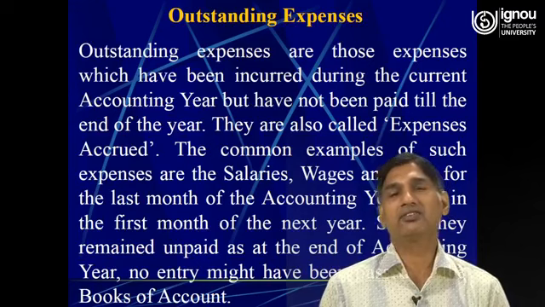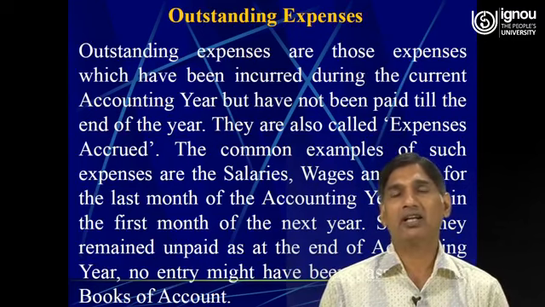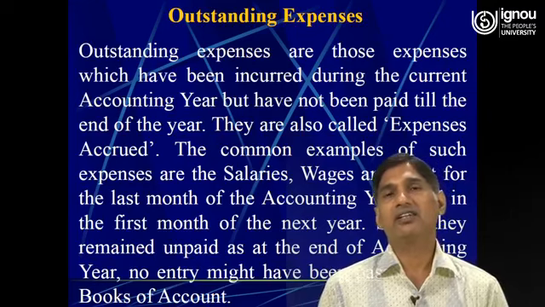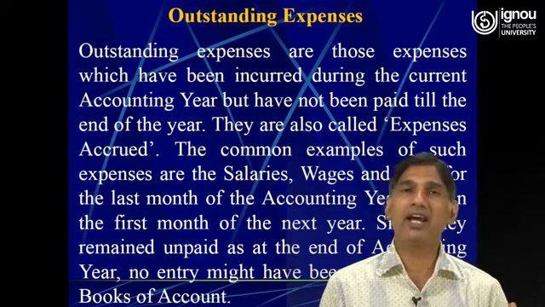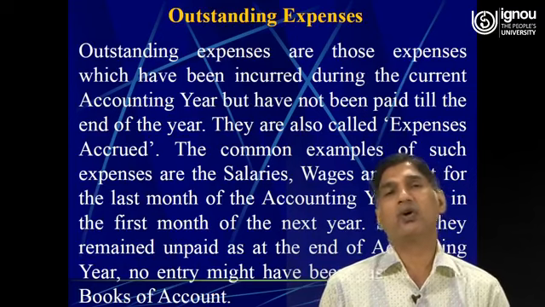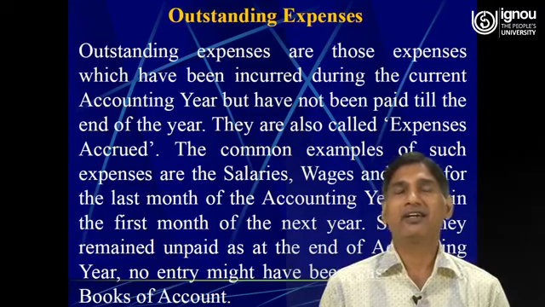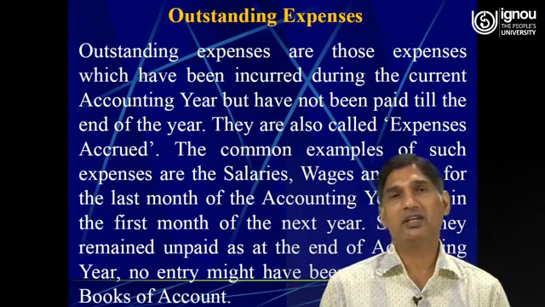So while preparing the financial statement, if the information pertaining to the outstanding expenses is appearing in the adjustment, that is outside the trial balance, then it will again have impact at two stages. So first of all, the amount of outstanding expenses will be added to the concerned expenses in trading or profit and loss account, and again the amount of outstanding expenses will also be shown in the liability side of the balance sheet.